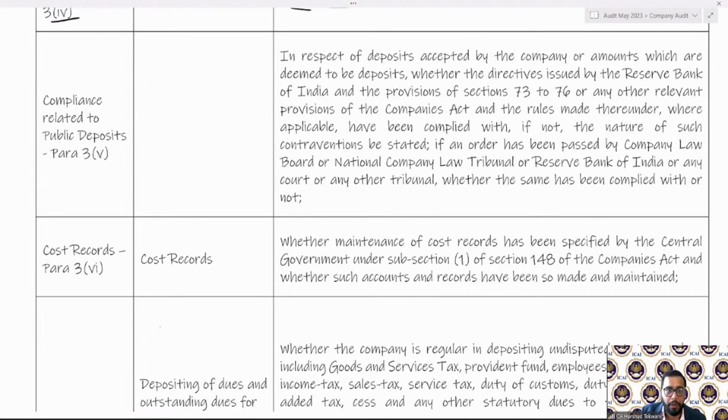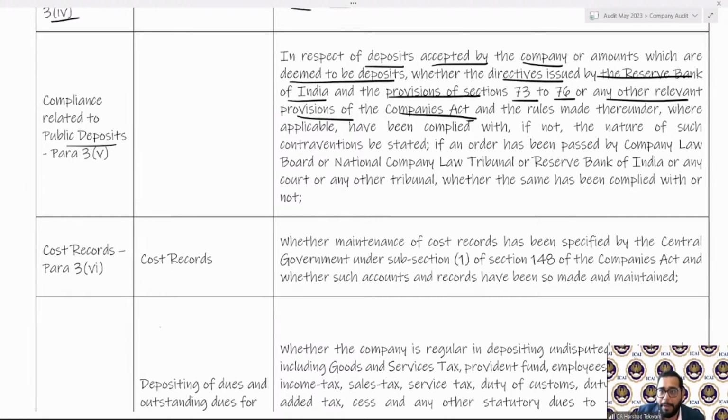Para 3(5). So in respect of deposit accepted by the company, or the amount which has been deemed to be deposits, whether the directives issued by the Reserve Bank of India and the provisions of section 73 and 76 and other relevant provisions of the Companies Act have been complied with.